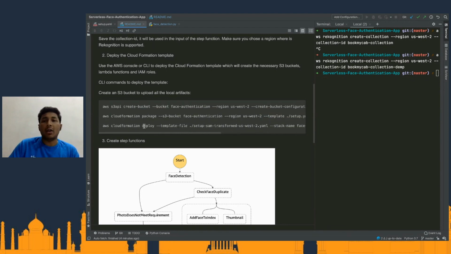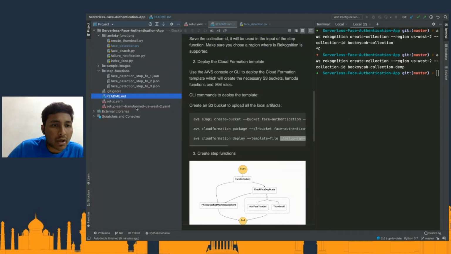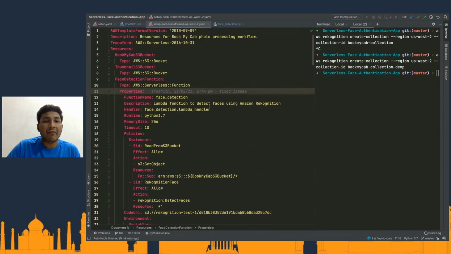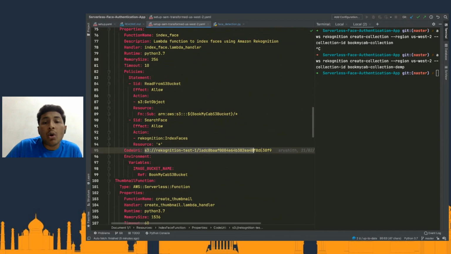So then we deploy the CloudFormation stack, rather. The third command is basically to deploy the CloudFormation template. So there's a template file which was generated in the previous step. If you guys want, I can quickly walk you through that template file. So this is the template file, which essentially has the code URI. Apart from this, there is no change.